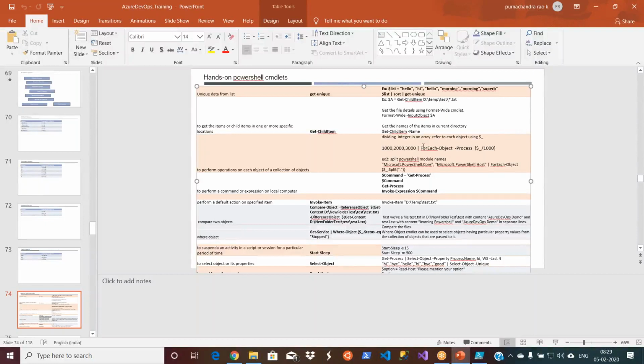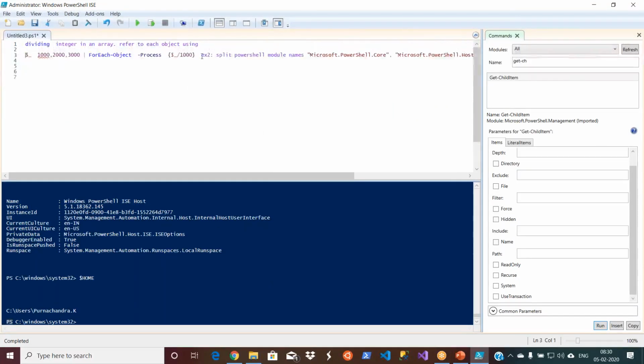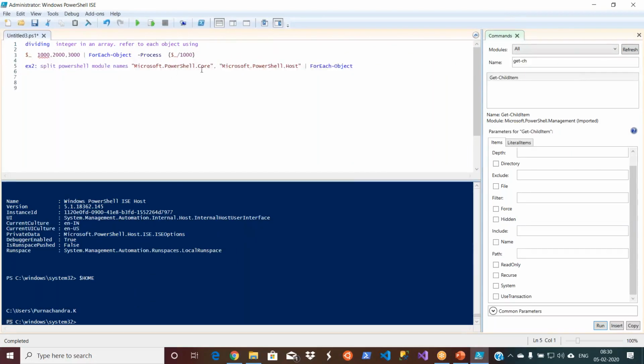So for every operation in any programming language, there are n number of ways to do that, and people use the type of way as per their comfort. Okay, there is no good or bad here. So let me take another one. So that is looping through the data actually. So what I'm trying to do here. The second one is example 2. Okay. Let me get this out.